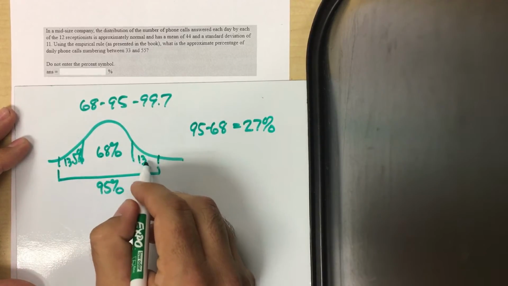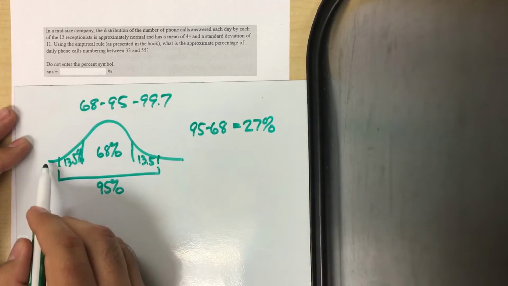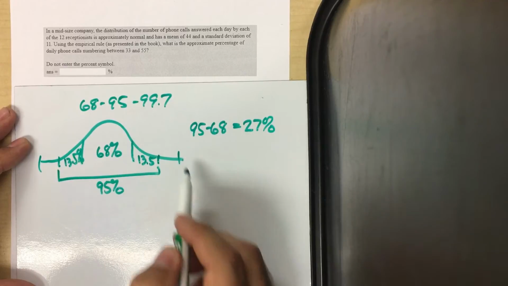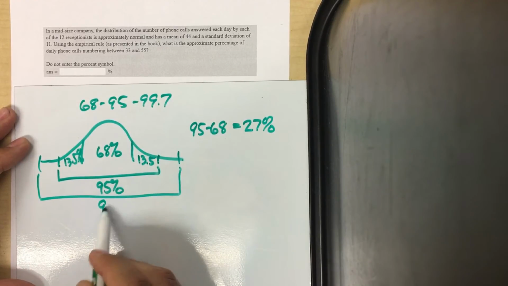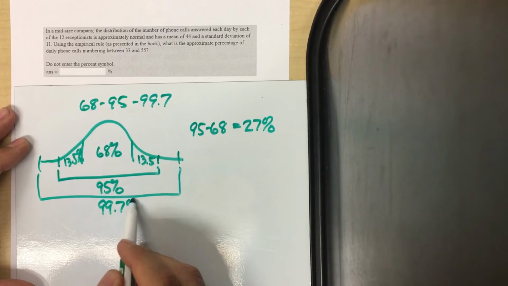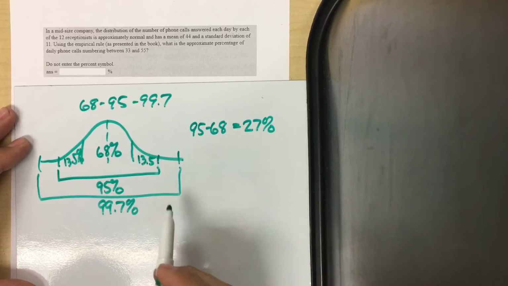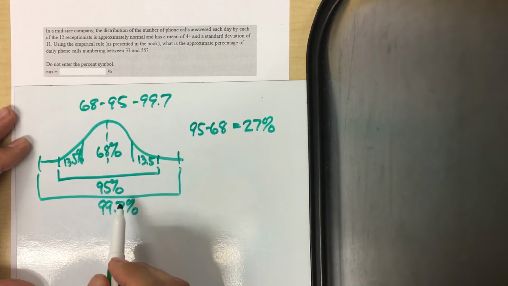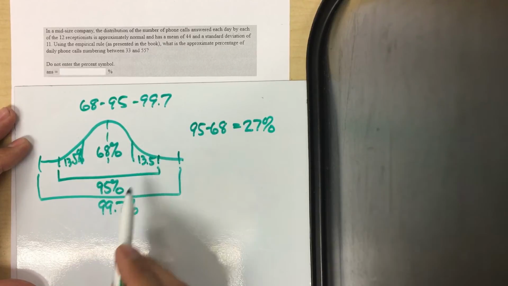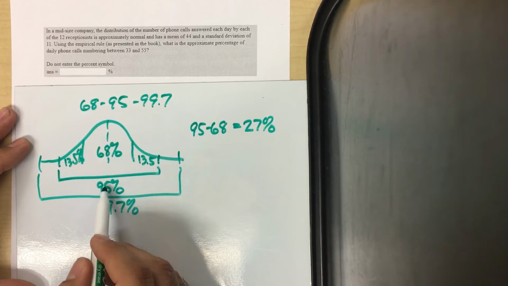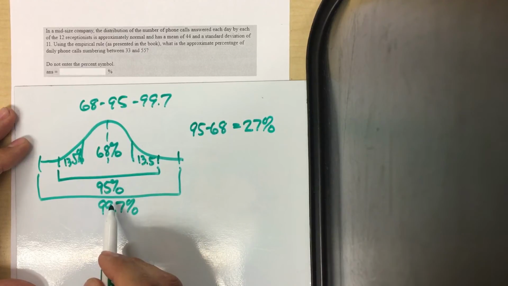And 13.5% there. Then the 99.7 portion goes out 1 more standard deviation in each direction. So now 99.7% of all the observations fall within 3 standard deviations, so up and down 3 sigma. If this center portion is now 95% of the data, and I take 99.7 and subtract out 95%, that leaves me 4.7%.